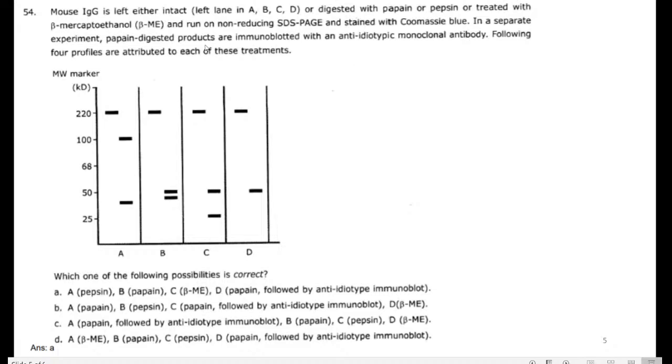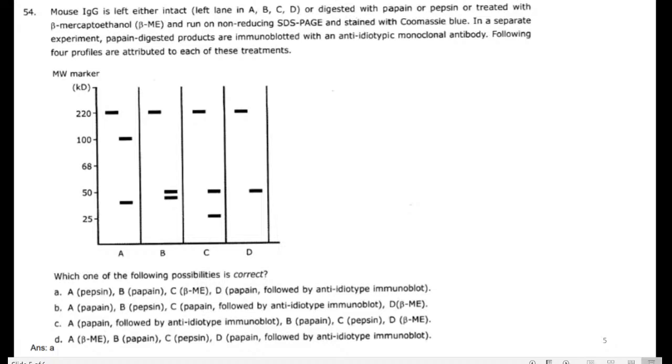In a separate experiment, papain digested products are immunoblotted with anti-idiotypic monoclonal antibody. This is the extra statement. The papain digested products are immunoblotted with anti-idiotypic monoclonal antibody. The following four profiles are attributed to each of the treatments. Here they are asking about the treatment. Papain alone is the immunoblotted one. Here that is the keyword. The answer for the question is A.